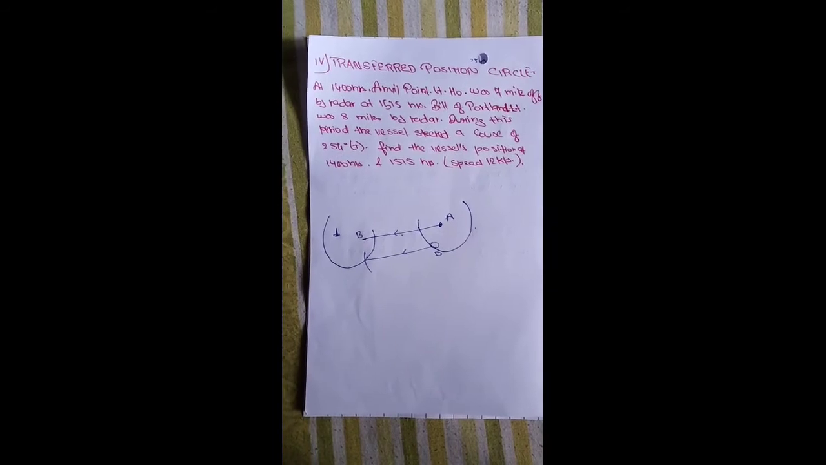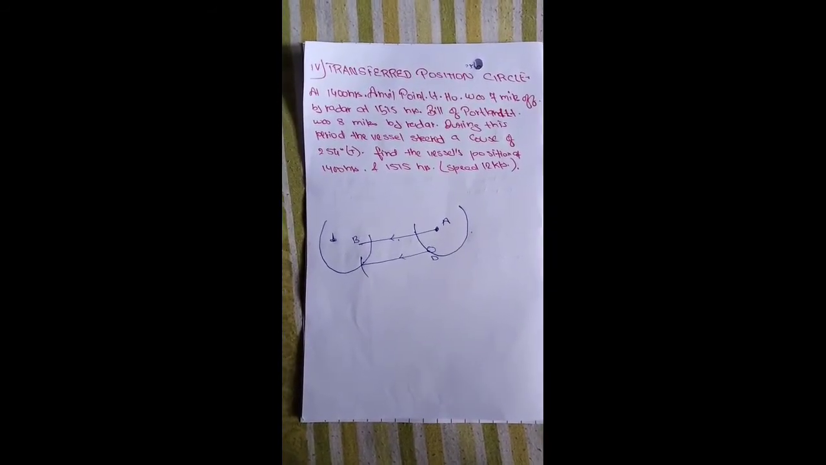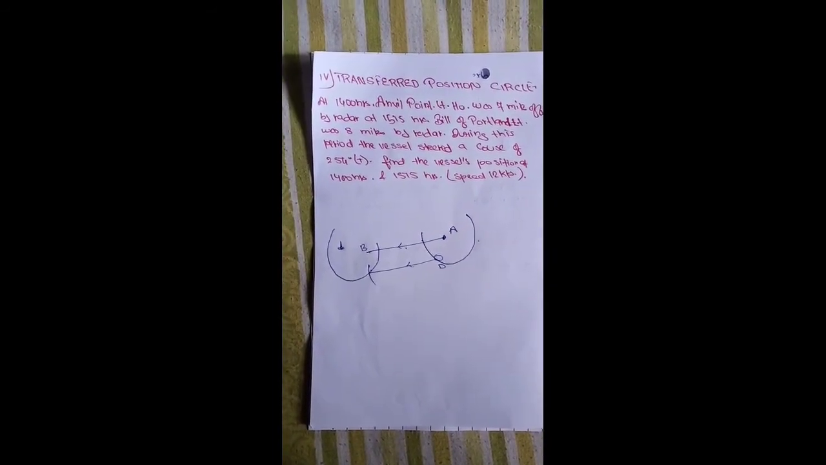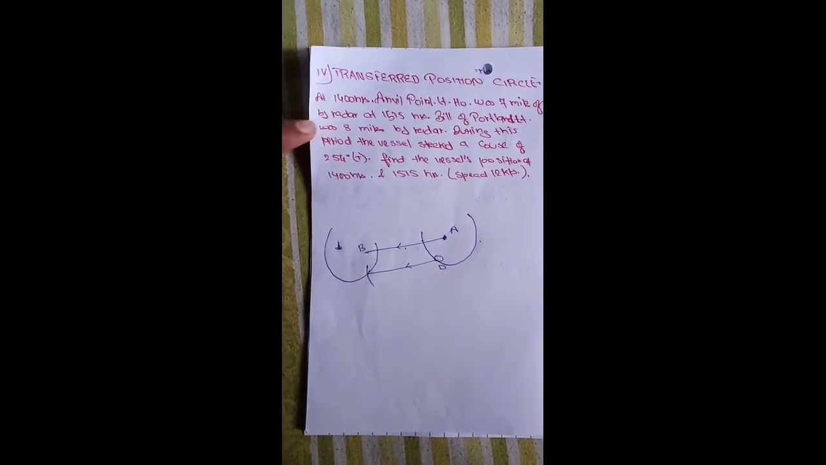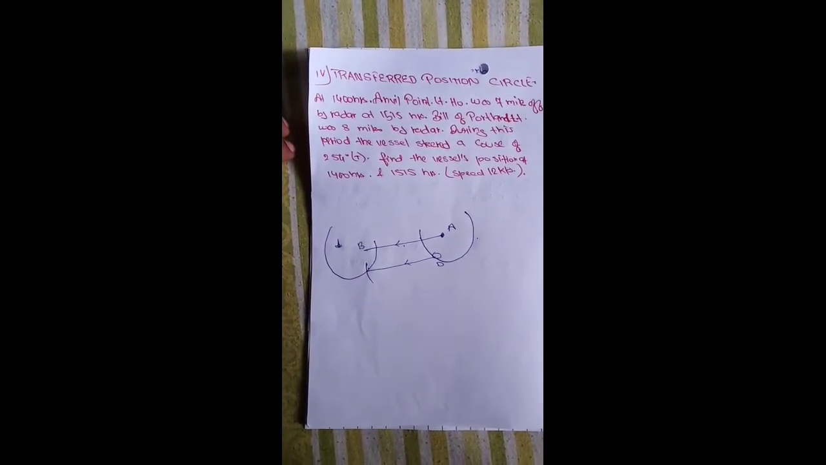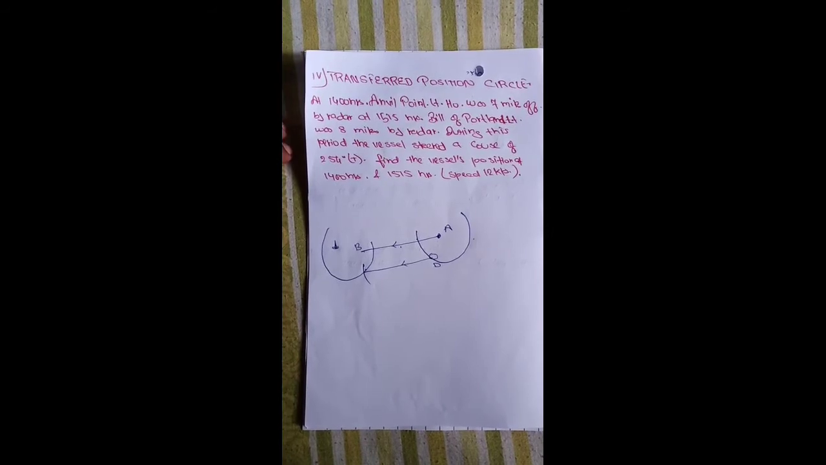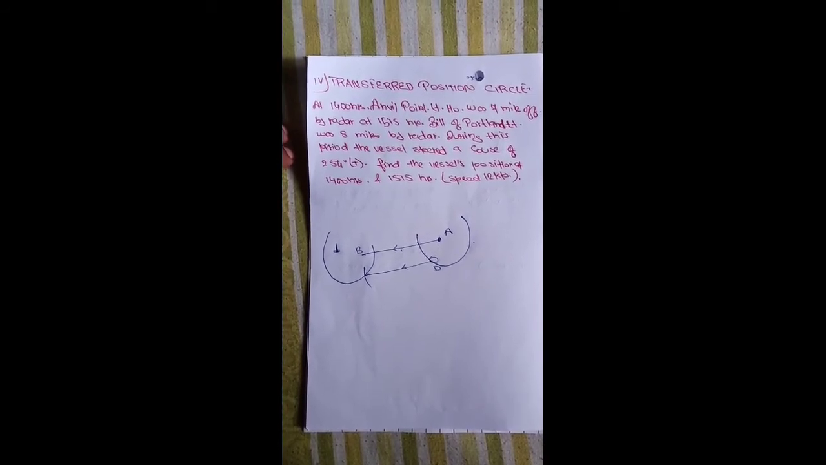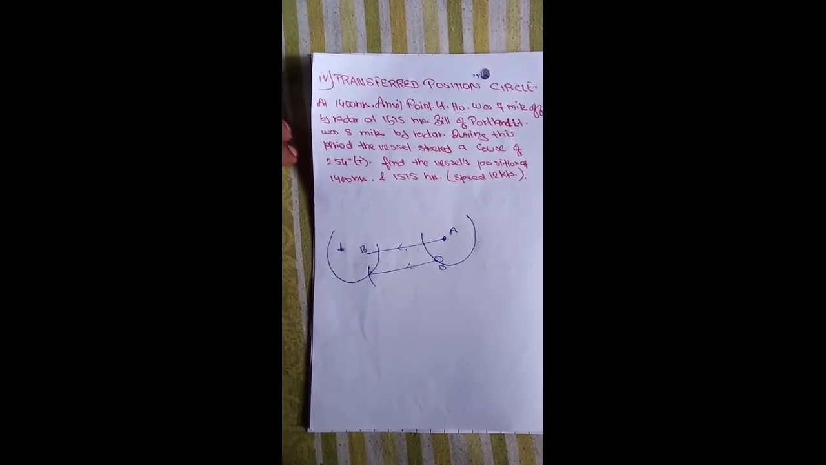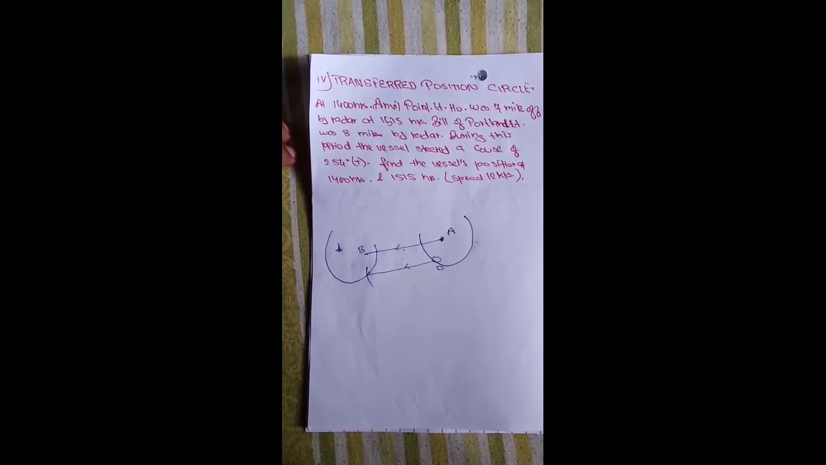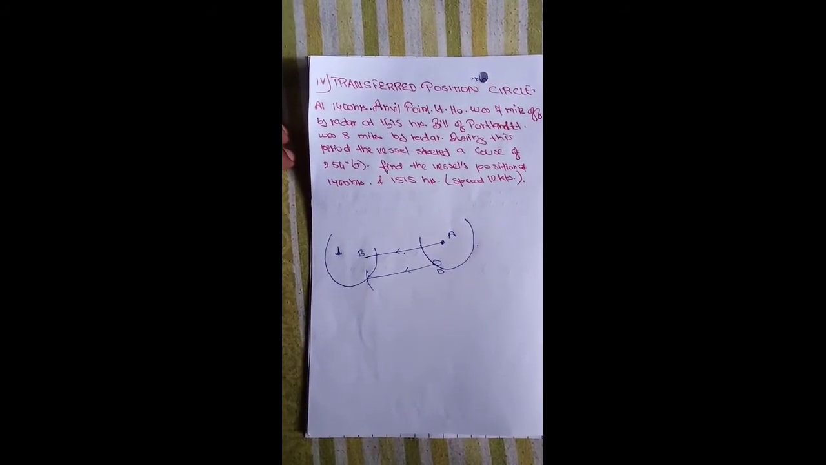So by the naming it is clear that we are going to transfer our position circle. Let's see it by an example. At 1400 hour, Anvil Point lighthouse was 7 mile off by radar. At 1515 hour, Bill of Portland was 8 mile by radar. During this period, the vessel steamed a course of 254. Find the vessel position at 1400 and 1515.